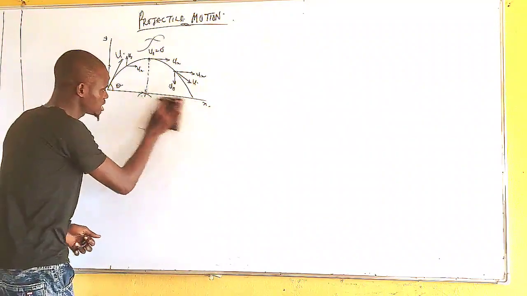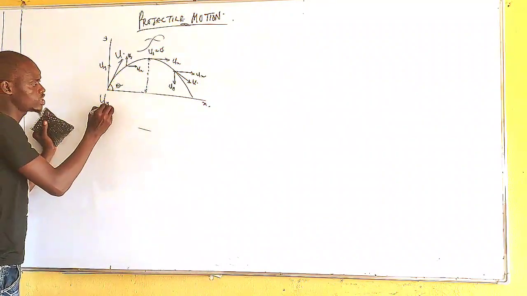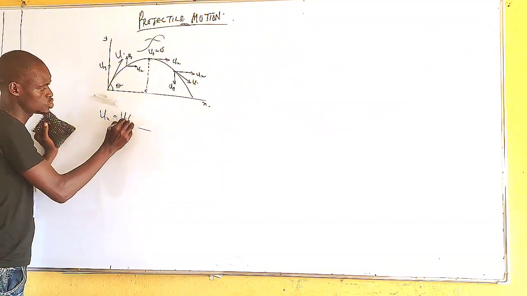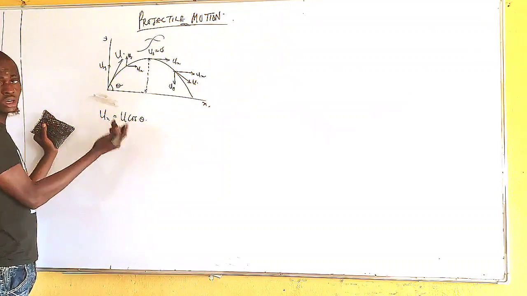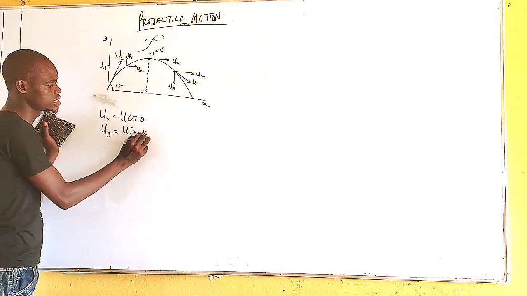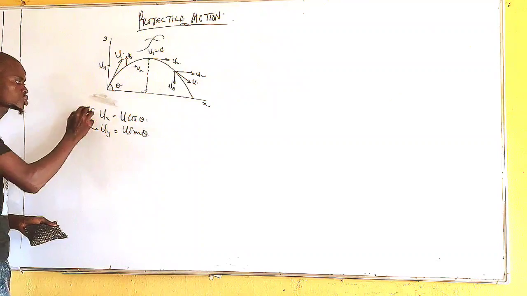Okay, before I move on to that, I said the horizontal component of the velocity, ux. Let me write it down here. Ux is given as u cos theta, cos of the angle of projection, and the vertical component of velocity is equal to u sine theta. Please take note of these two things here.